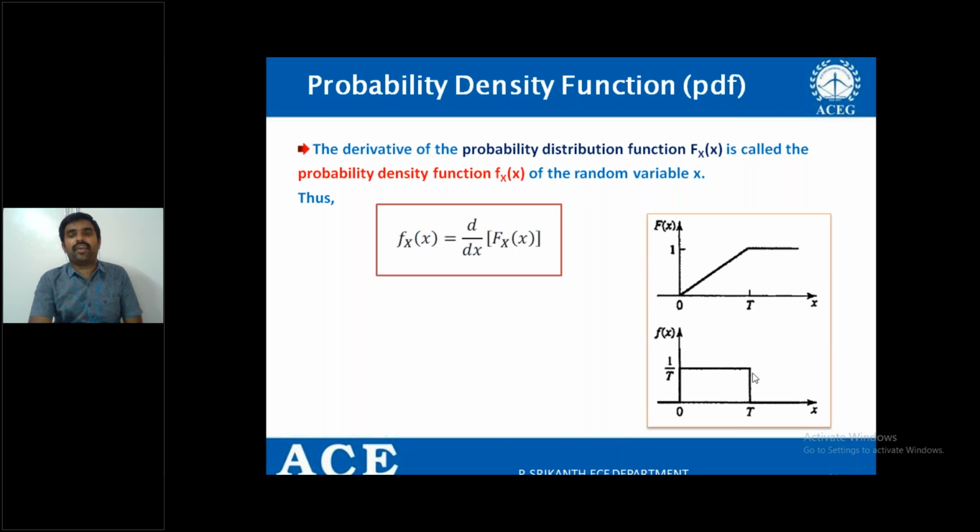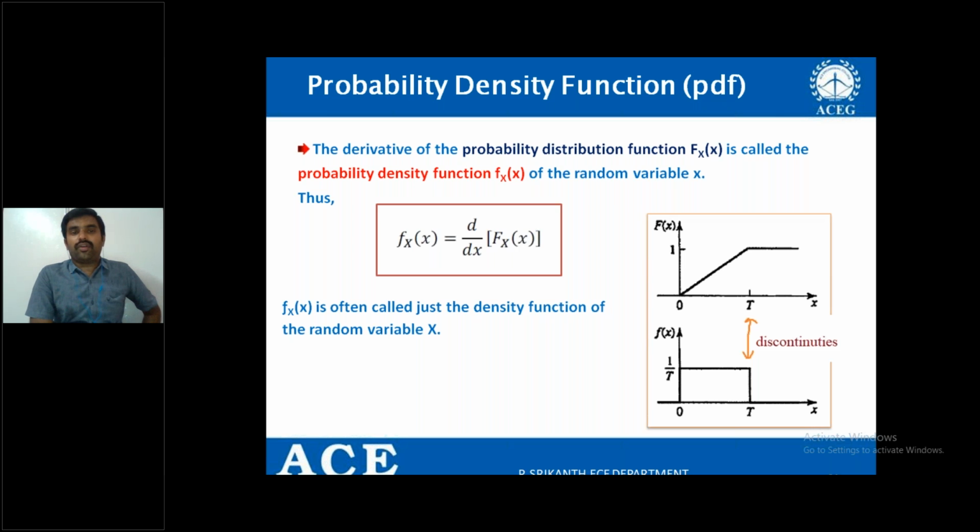Therefore, a constant value occurs in small f of x. Whereas after t, there is no change in the distribution function. Therefore, the change is equal to 0, in the sense the density function value is equal to 0. Here in the distribution function, we have a discontinuity at t, right? And the discontinuity is reflected in the density function, right? That is the discontinuity point.